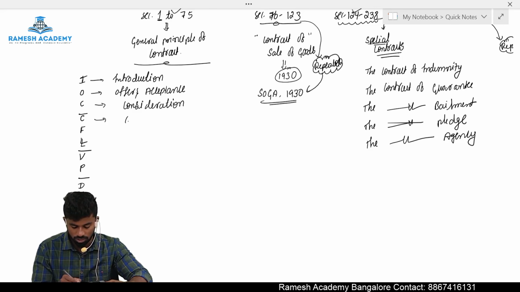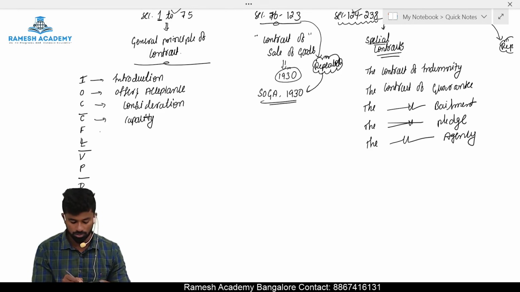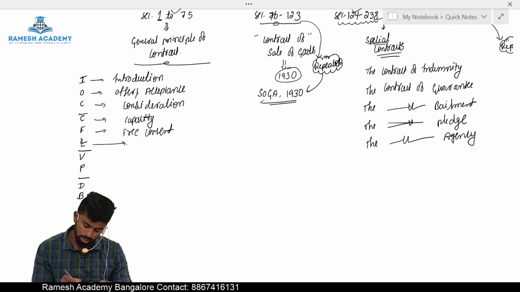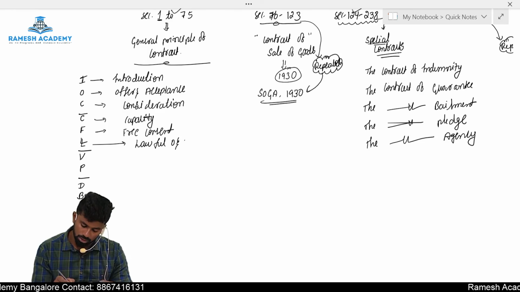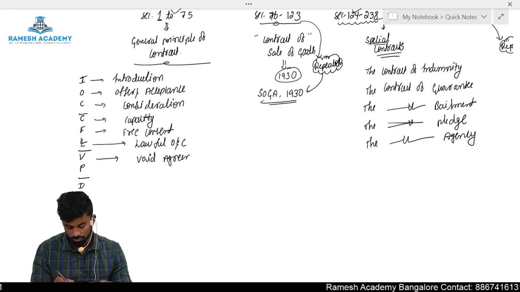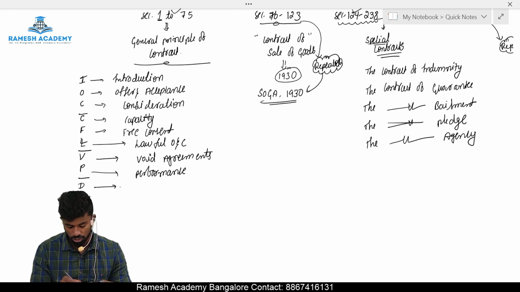After that, we will discuss about capacity to contract or competent to contract. Then we will discuss about F. F means the free consent. Then L. L means lawful object and consideration. Then we have V. V means void agreements. Then we have P. P means performance of contract, contractual obligations.